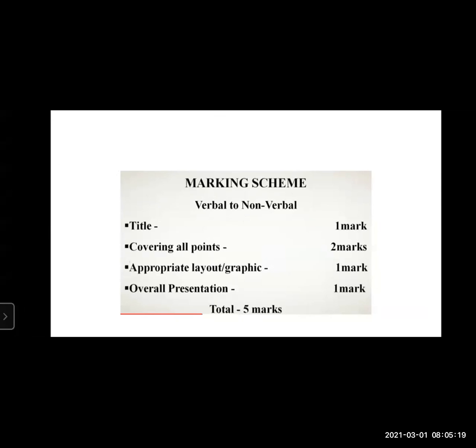The appropriate layout or the graphic, that means whether it is a tree diagram, or the table or the graph, the pie chart, this will give you the proper graphic, which you'll score 1 mark. And the overall presentation will give you 1 mark. So total 5 marks, which is very important. And you can actually score full 5 marks if you select this question, verbal to non-verbal, A1.